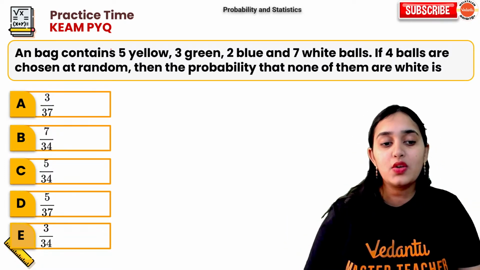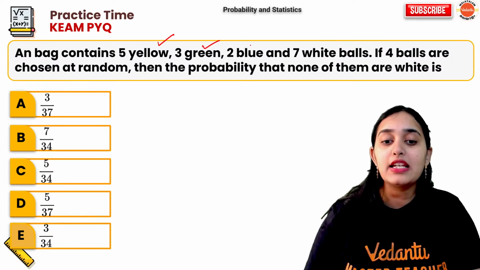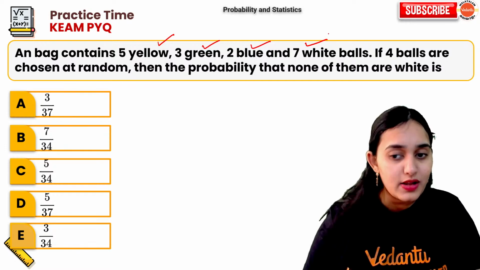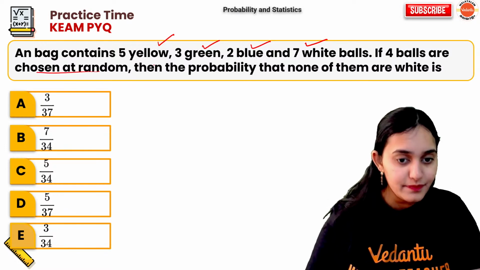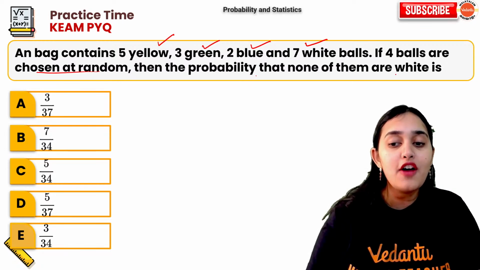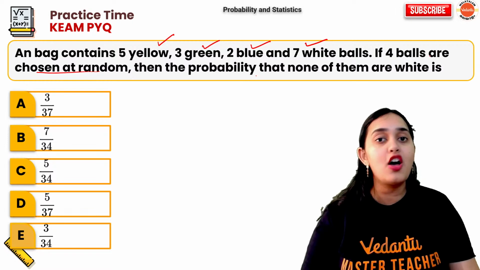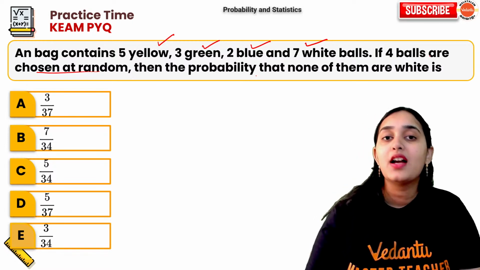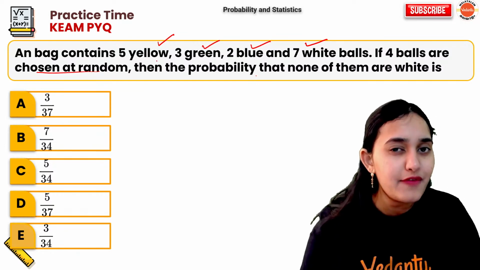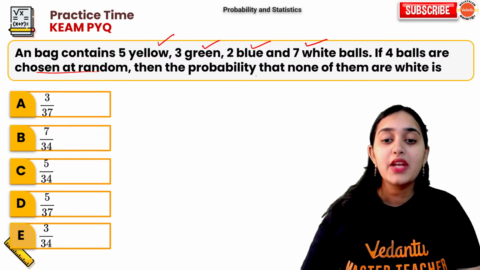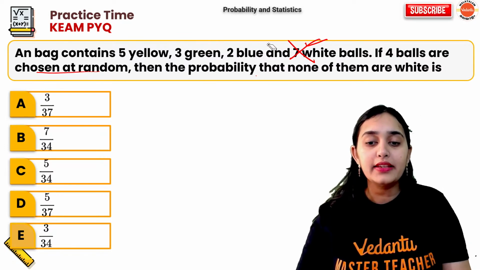Okay, first question. A bag contains 5 yellow, 3 green, 2 blue, 7 white balls. If 4 balls are chosen at random, what is the probability that none of them are white? The probability will be C. A simple way of calculating the probability is to ignore the white balls and count all the other balls.